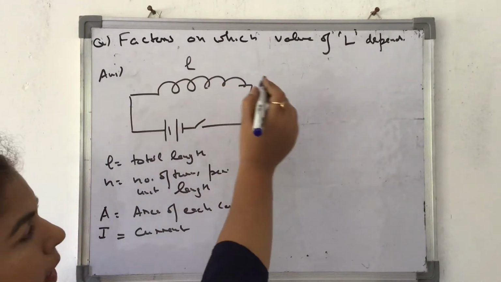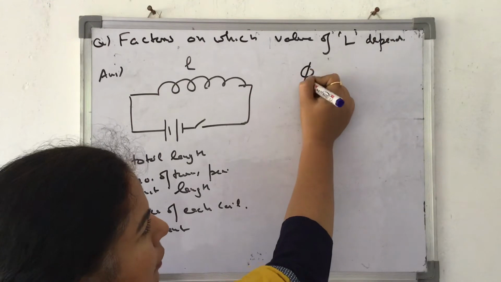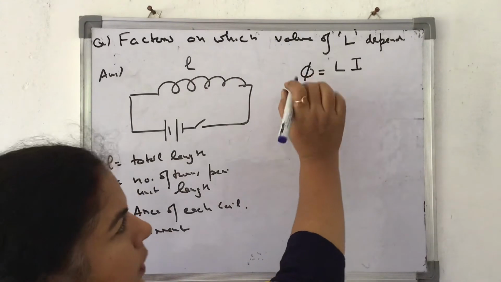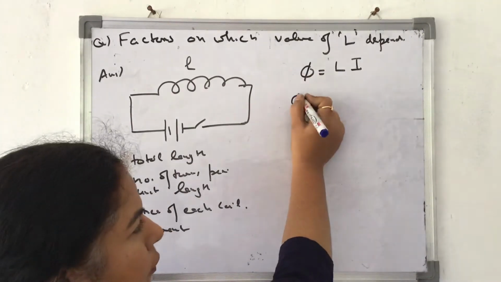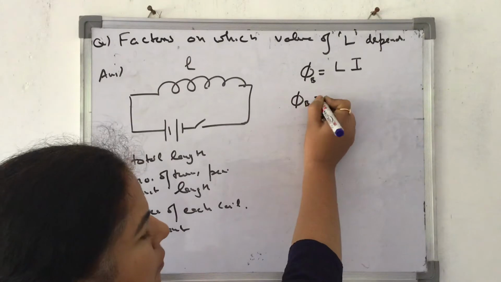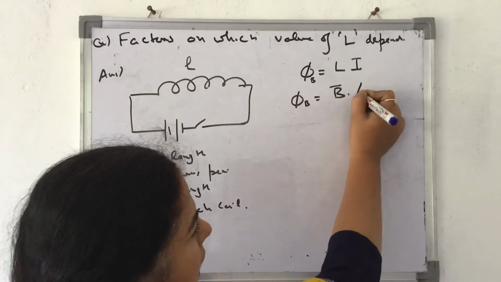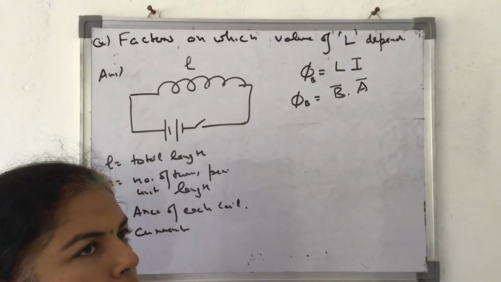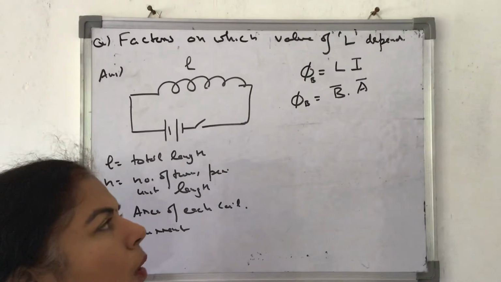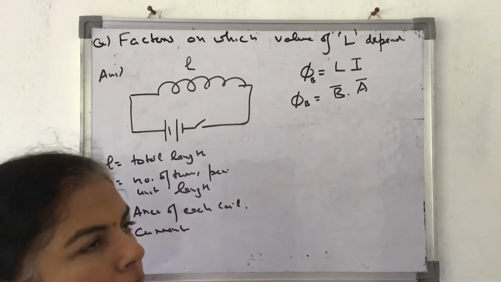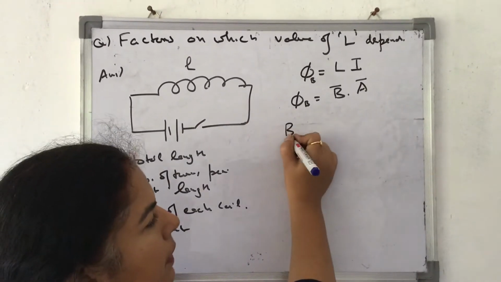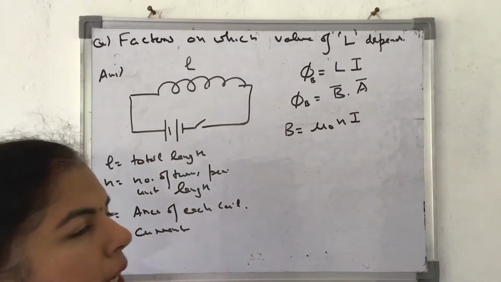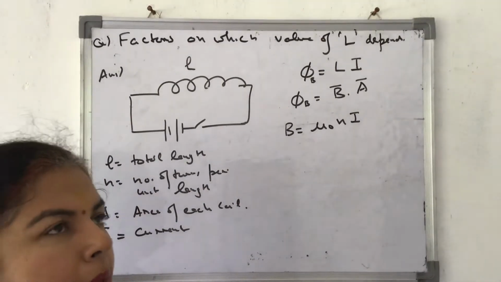This small l is the length, I am telling you again. First thing, what is phi? Previously also we have written phi is equal to Li. This is known to us. Second thing, there is another formula of phi B, the magnetic flux, which is equal to B dot A. We have done it in the very beginning: magnetic flux is the dot product of magnetic field and area of the coil. Now if I talk about this solenoid, B can be written as mu naught n i, where n is the number of turns per unit length, i is the current flowing, and mu is the permeability of the medium.